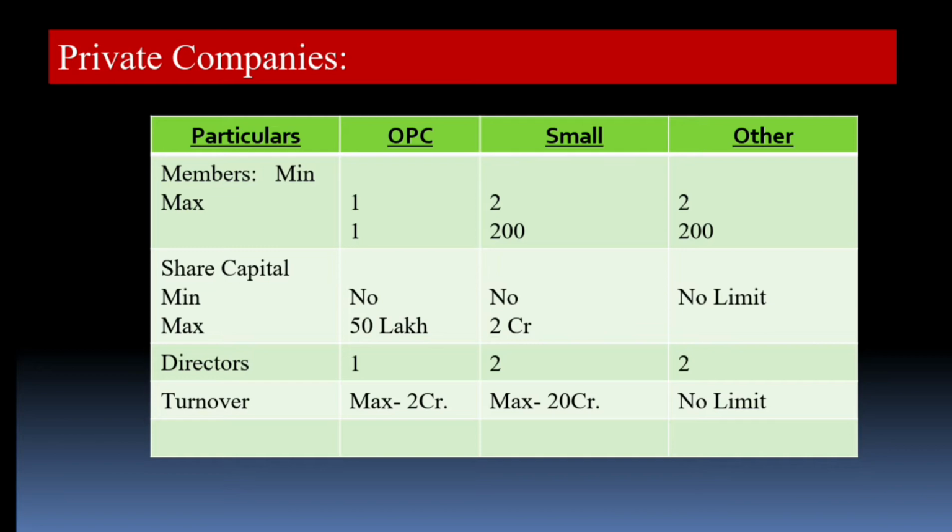Now the second question, the most important question comes: the turnover one. In the exam, it may be asked what will be the turnover of the OPC, of the small and the other company. In case of the OPC, the maximum turnover will be 2 crore. In case of small company, 20 crore. And in the case of the other company, there is no limit.